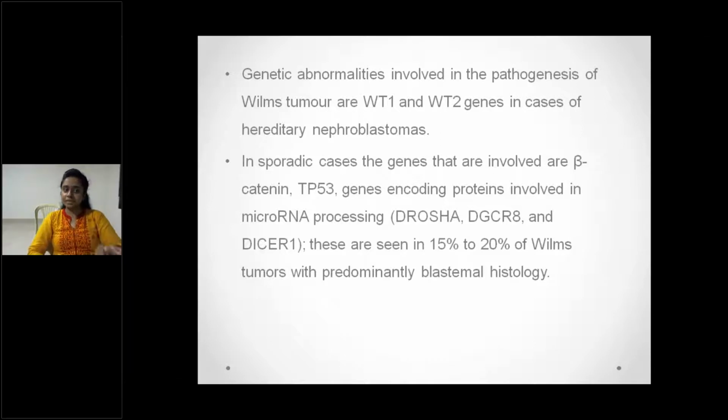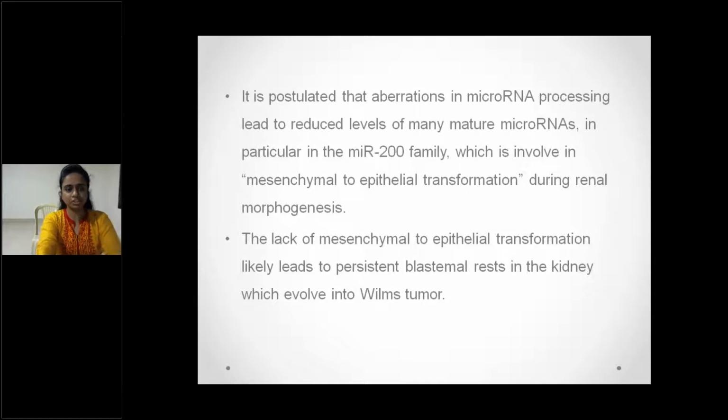So if these microRNAs are mutated or not formed properly, then there will be tumorigenesis. It is postulated that aberrations in microRNA processing lead to reduced levels of many mature microRNAs, particularly the miR-200 family, which is involved in mesenchymal to epithelial transformation, very important in renal morphogenesis.